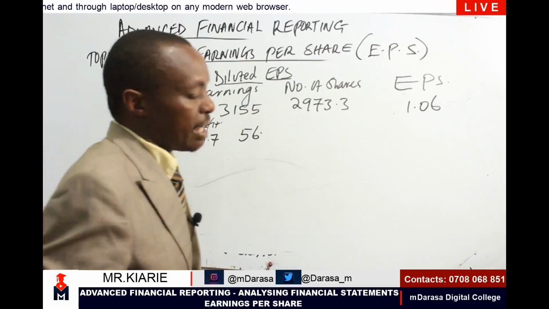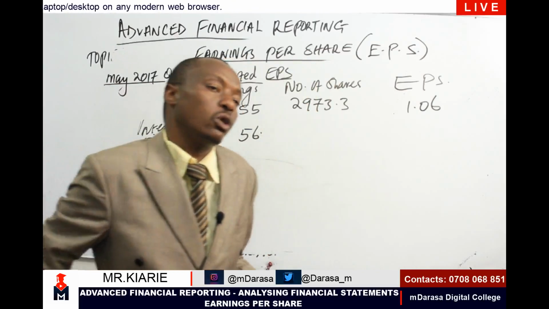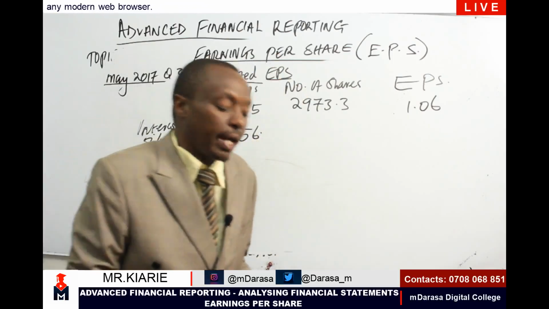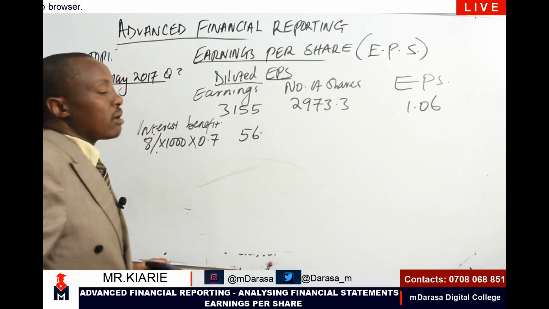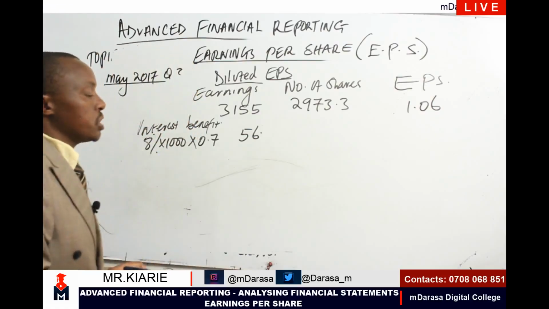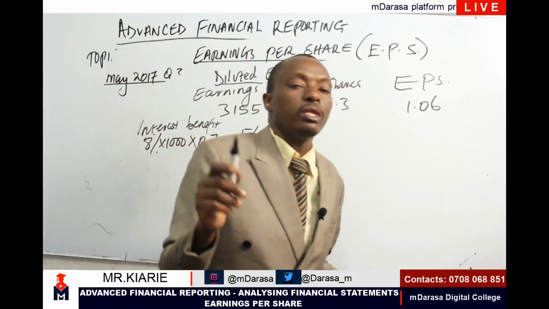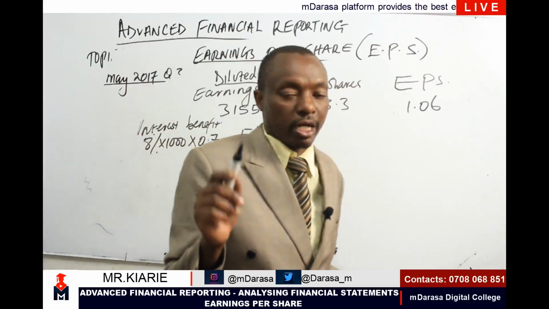Now, at the same time, supposing that the loan stock is converted into ordinary shares, that would mean that the number of ordinary shares would increase. Therefore, my one-offs would change. And the one-offs will, of course, change with the increase in ordinary shares as a result of the conversion.